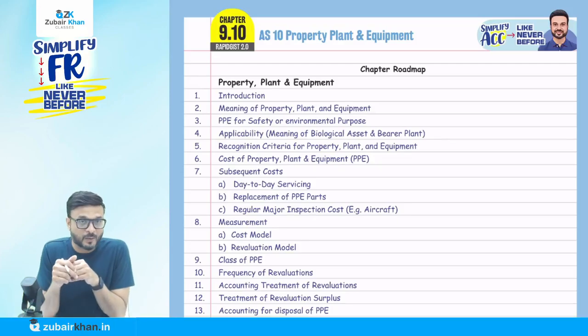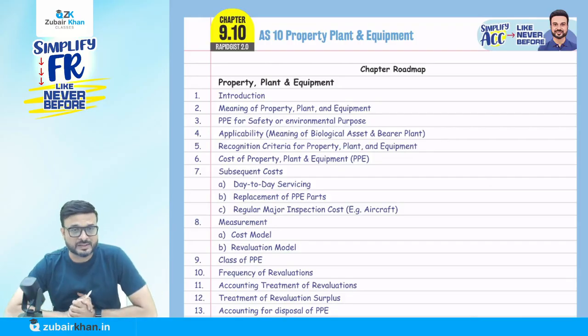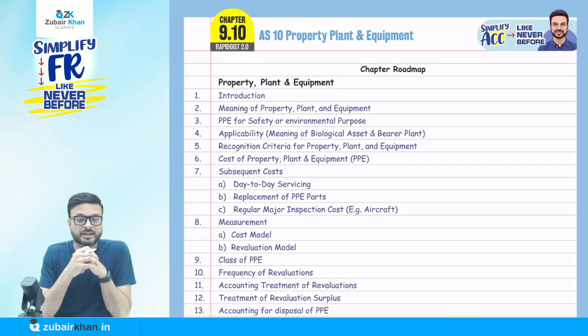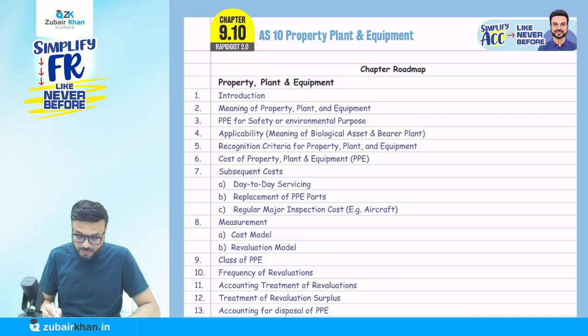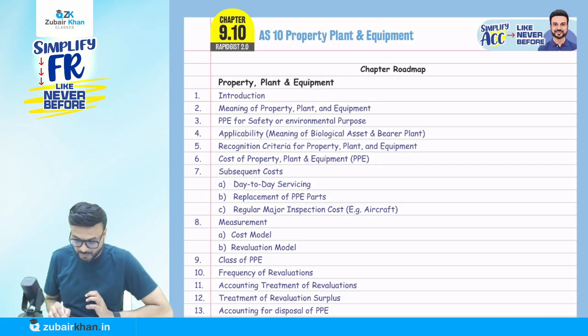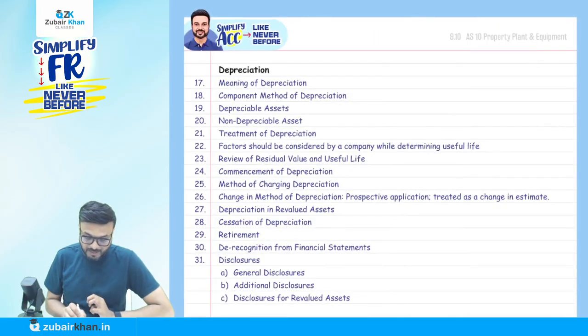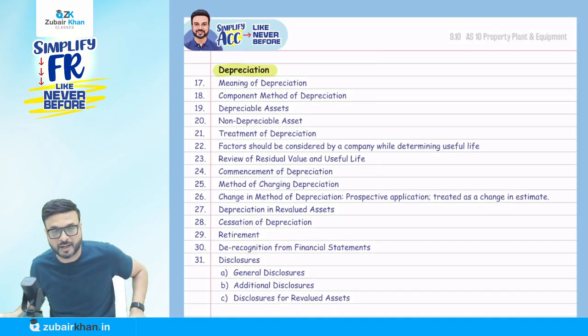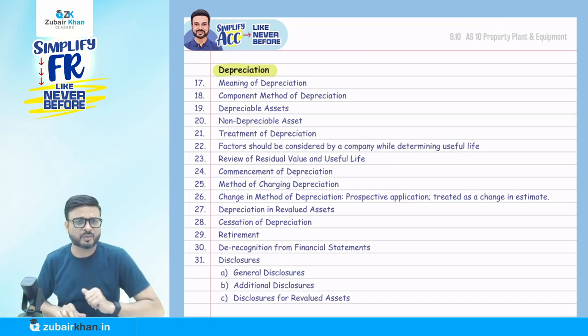Today we are going to revise accounting standard 10, that is property, plant and equipment. Very simple accounting standard but a little bit lengthy, because previously there was accounting standard 6 which covered depreciation. Now depreciation is also part of accounting standard 10. So even though the name of the standard is property, plant and equipment, we are going to cover PPE, and at the same time depreciation on PPE, covered by accounting standard 10. So there are so many things, but very simple, don't worry.